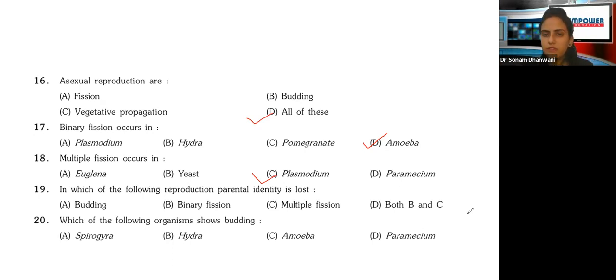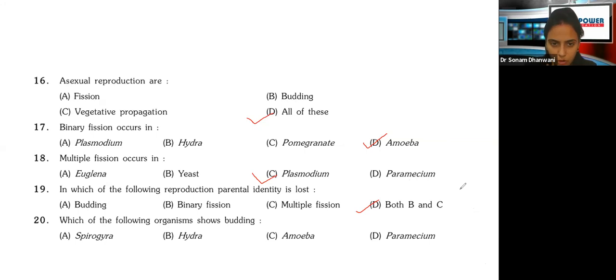If that is so in binary fission, then what about multiple fission? One cell is giving rise to thousands of cells. Then again, each of those thousands of cells is going to give rise to more thousands of cells, right? So yes, it is both binary fission and multiple fission in which the parental identity gets lost. All right, just keep this in mind.